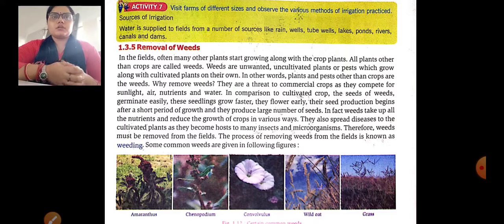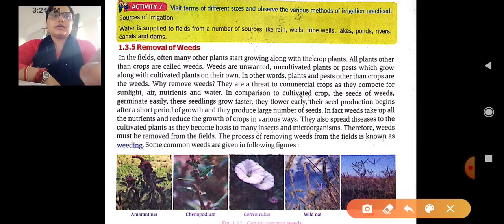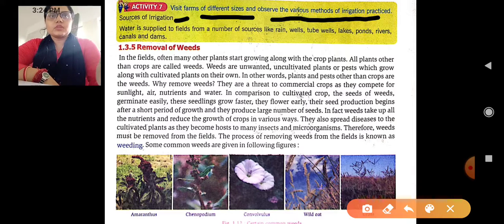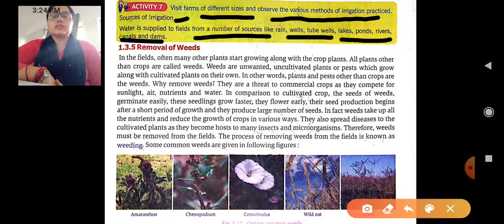Now today we are having activity number 7. Here, visit a farm of a different size and observe the various methods of irrigation which are practiced, and the source of irrigation also which has been used. Water is supplied to the fields from a number of sources like the rain, wells, tube wells, lakes, ponds, rivers, canals and dams. That also you have to observe.